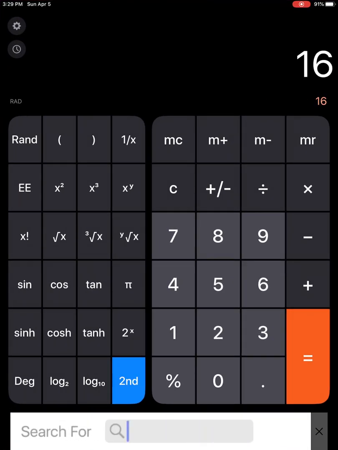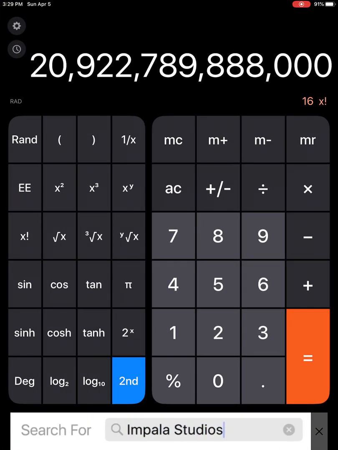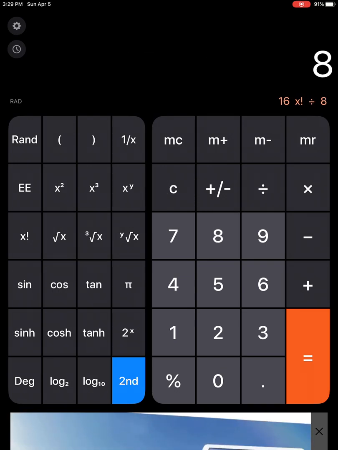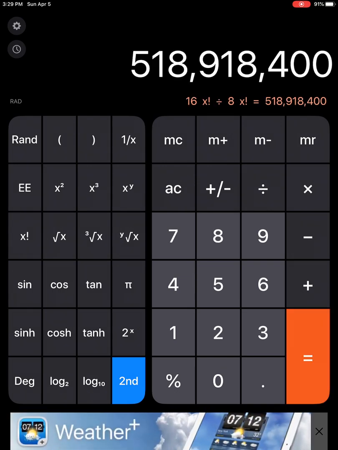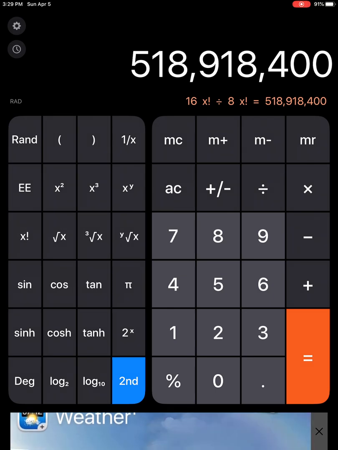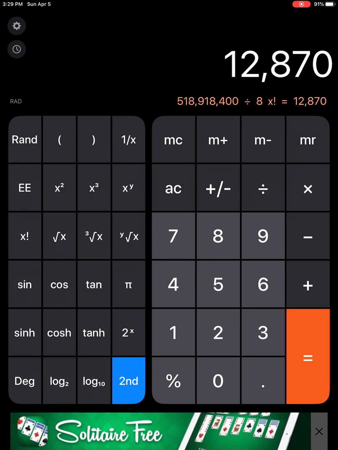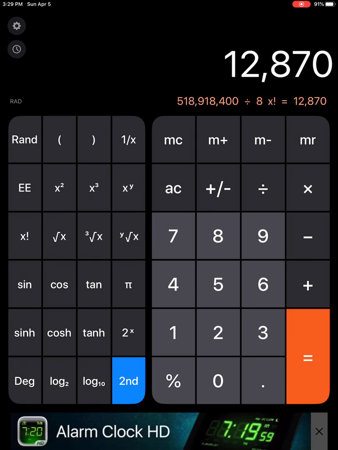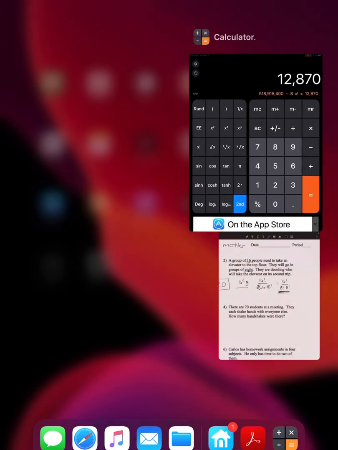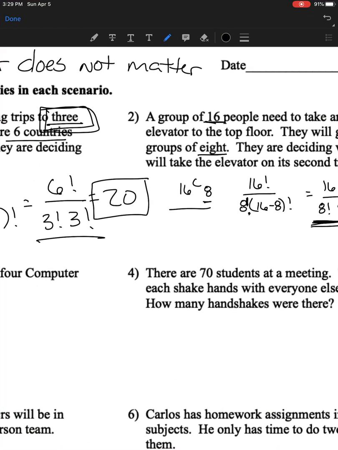16 factorial is this massive number, divided by 8 factorial gives me that. But I still need to divide by another 8 factorial, and that gives me my answer of 12,870. So it's still a really big number for our answer, but combinations actually give you smaller answers than permutations.